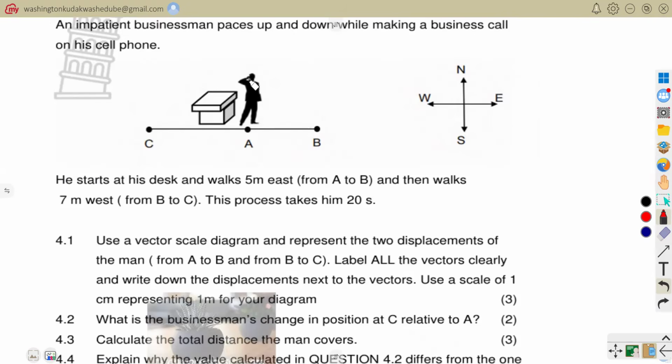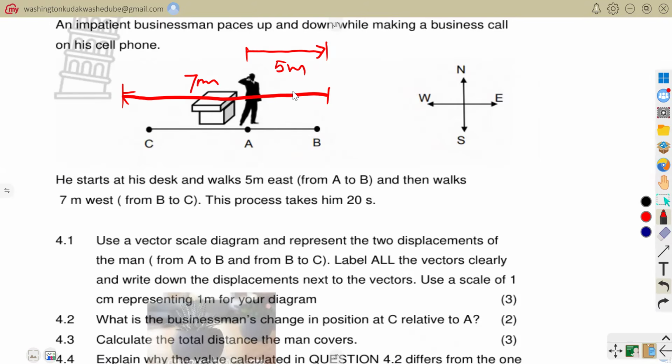Our first vector is from A to B, which is 5 meters. And then our second vector starts from the head of our first vector, going in the direction that was mentioned. That is 7 meters to the west. So this was for 7 meters.